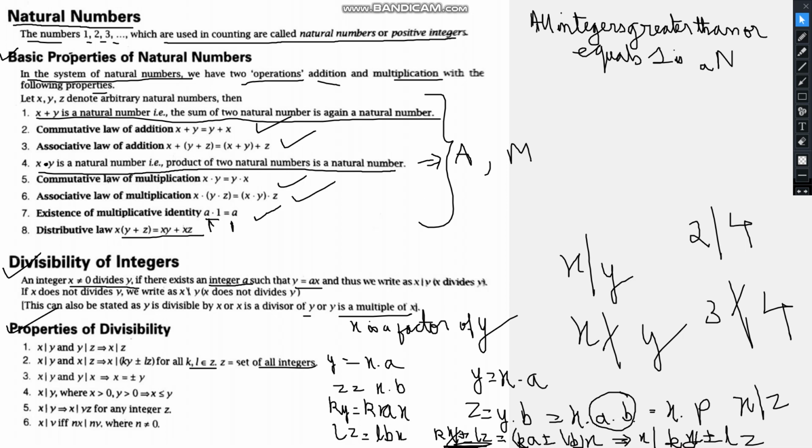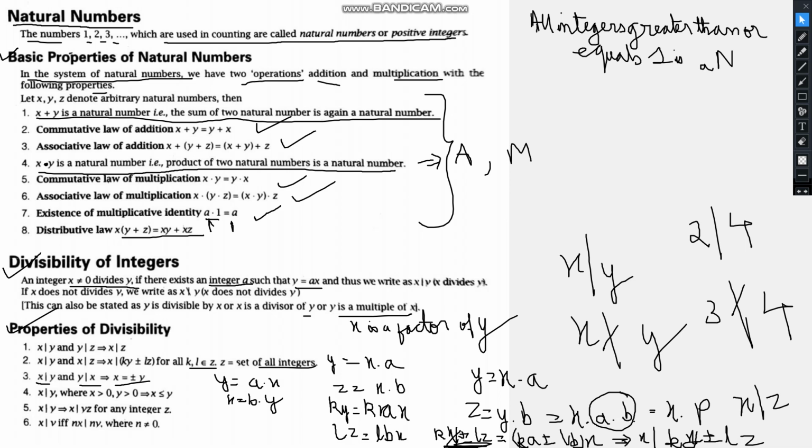Now see the next thing. It is given x is a factor of y and y is a factor of x. This implies x equals plus minus y. We can do it as y equals a multiplied by x, and x equals b multiplied by y.